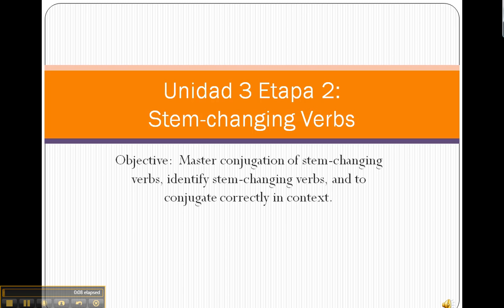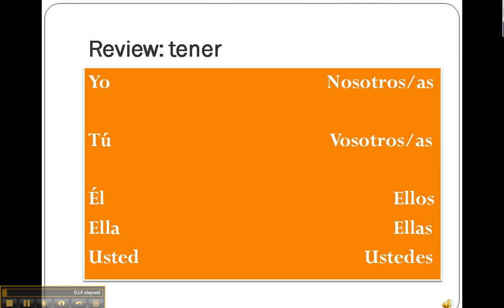Welcome to the stem changing verbs lesson. In this lesson, you will learn to conjugate verbs that have the E to IE spelling change in the stem. Tener is a verb we've learned and revisited several times.